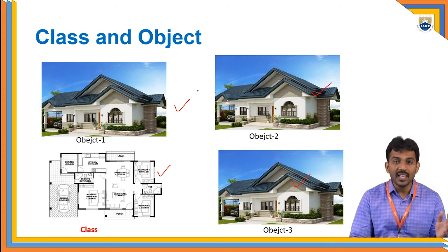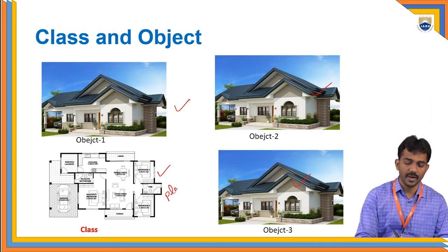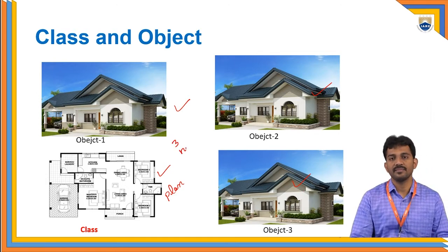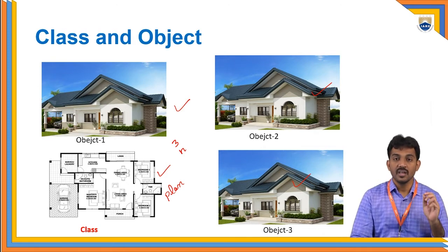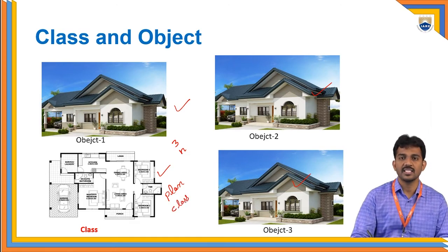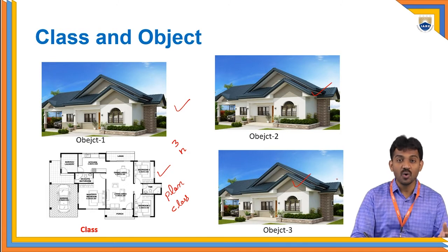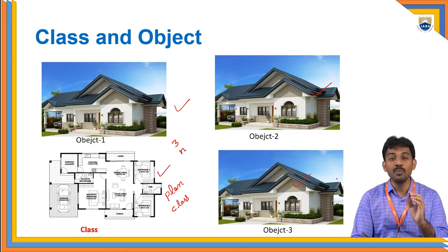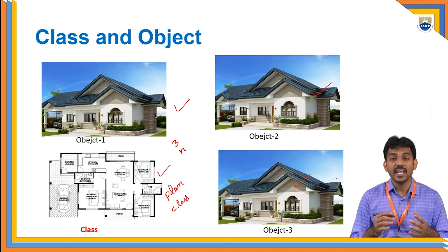Is it possible or not? Yes, it is possible. It is only one plan, but I build three houses from that. Not only three, we can build n houses. So observe carefully: the plan is a class, and each house is an object. Simply, a class is a blueprint of an object or real world entity. It is a plan, right? An object is a real world entity.